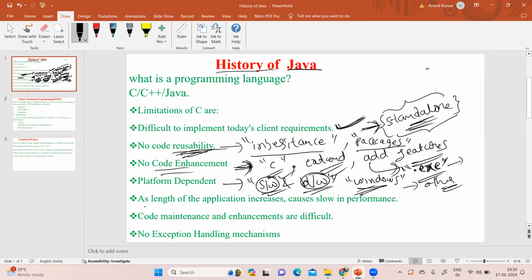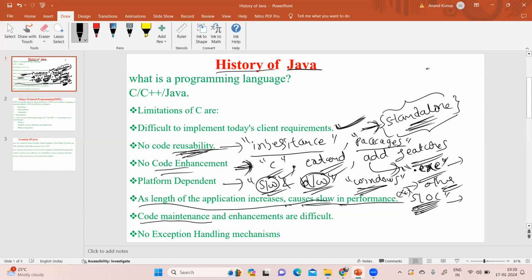Next, as the length of the application increases, it causes slow performance. Here we have the number of SLOC, source lines of code, for your application. If your application has more lines, more SLOC, then your application performance will decrease whenever you increase your application size.